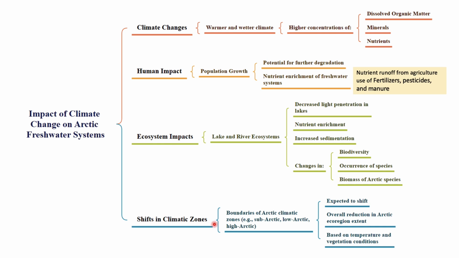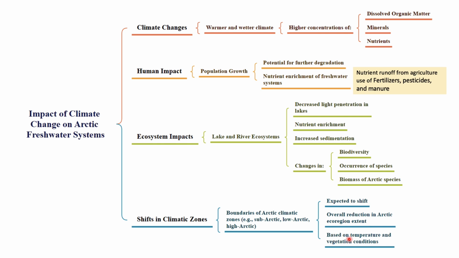And also we are seeing the change in climate zones. That means boundaries of Arctic climate zones like subarctic, low Arctic and high Arctic regions are shifting because of the climate change. In the future also, this is expected to shift, and there is an overall reduction in the Arctic ecoregion extent because of this shift.